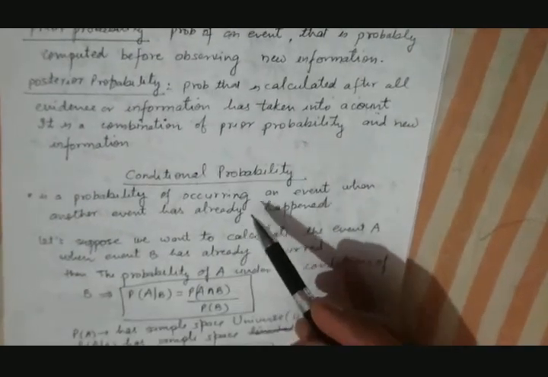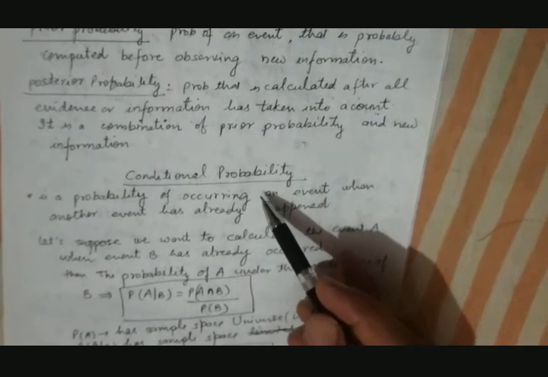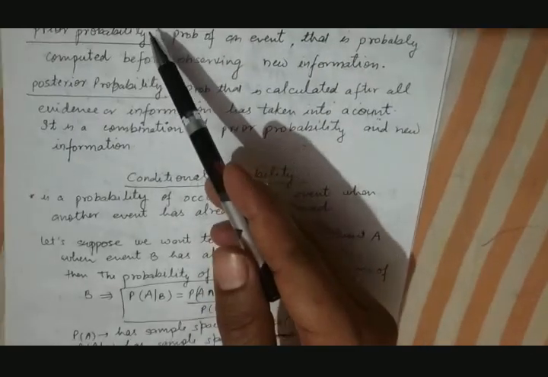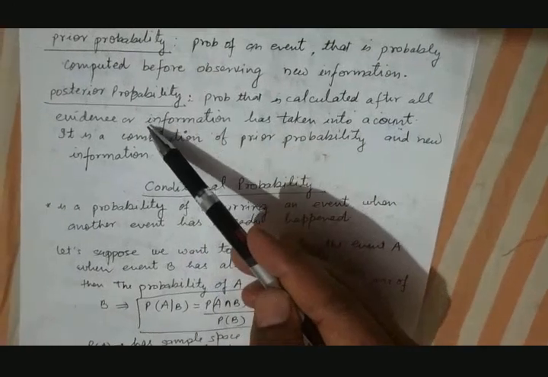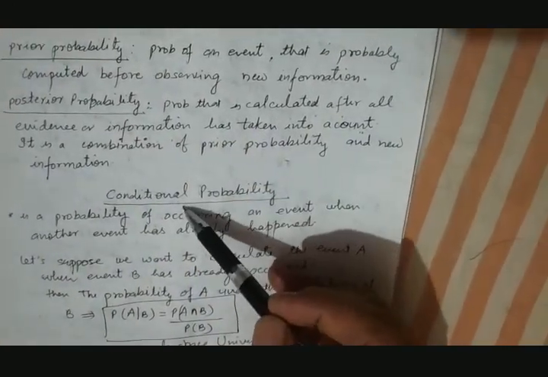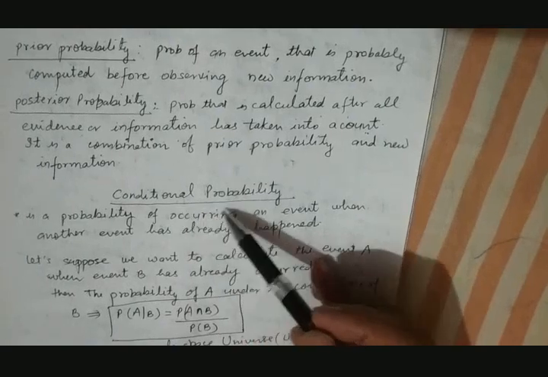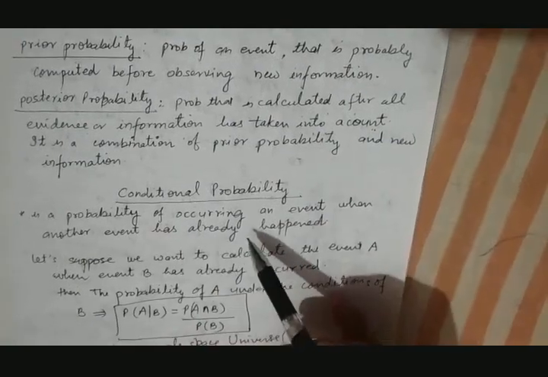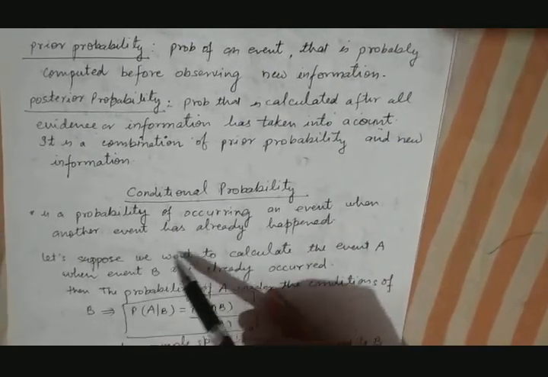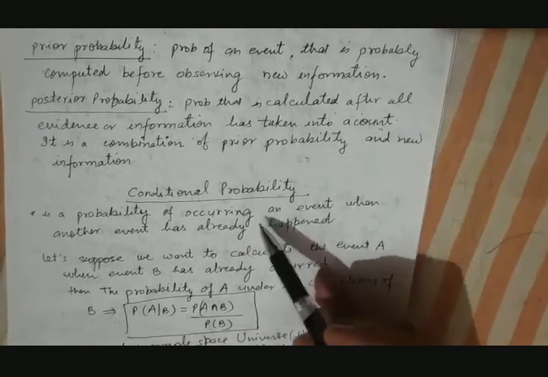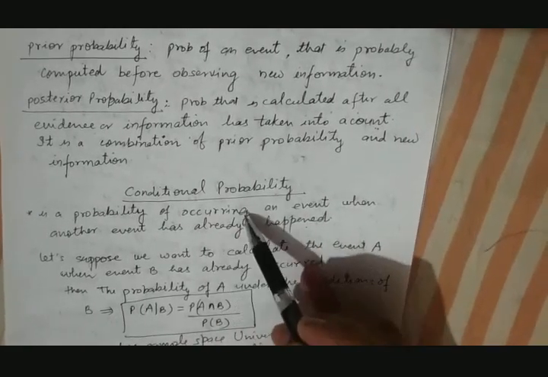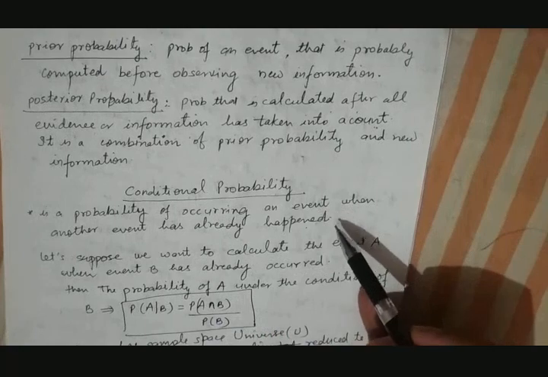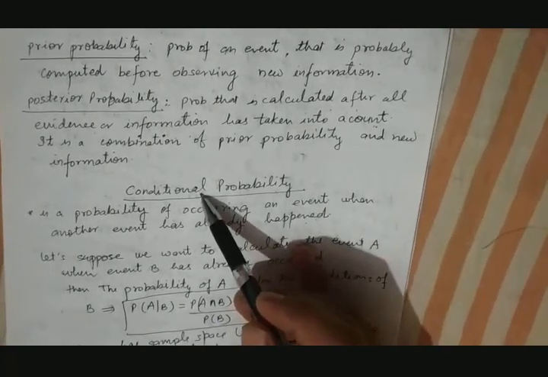Now next, before understanding the Bayes theorem, we should know what conditional probability is, and we should also know these terminologies: prior probability, posterior probability. Just see here, it is the probability of an event occurring when another event has already happened. So if the event occurring this time is dependent on some other event which has already happened, this kind of probability is known as conditional probability.